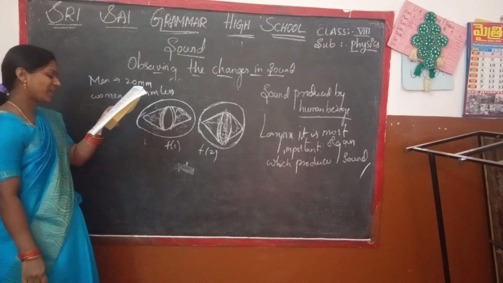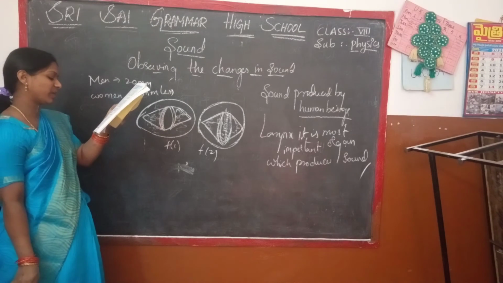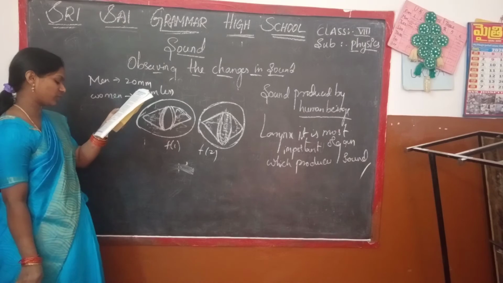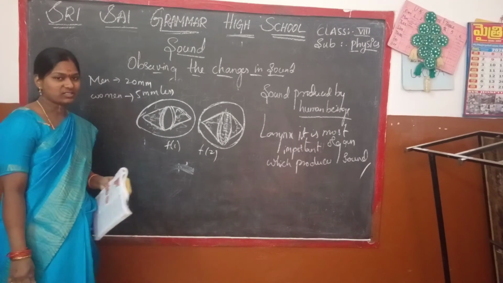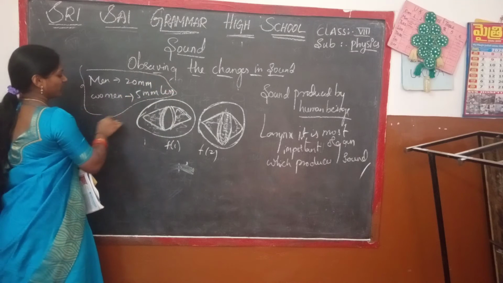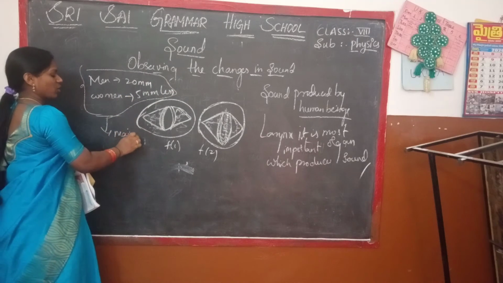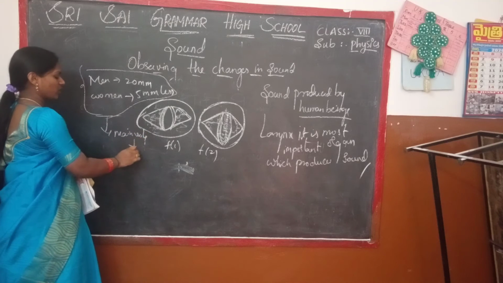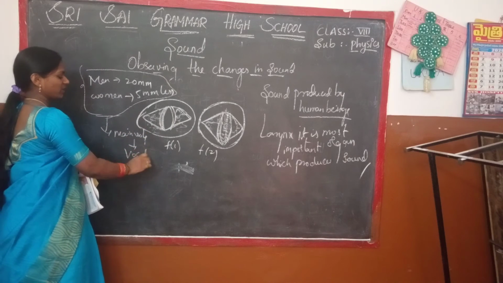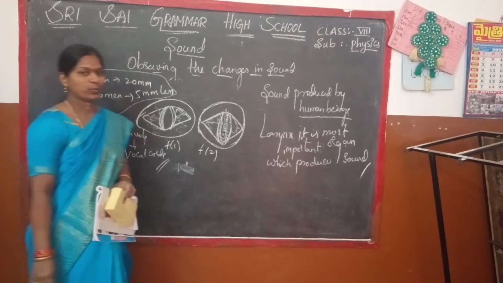In children it is shorter. So the length of the vocal cord plays a role in deciding the quality of sound produced by men, women and children. These vocal cords play the main role in all human beings, because the sound is produced by their vibrations.